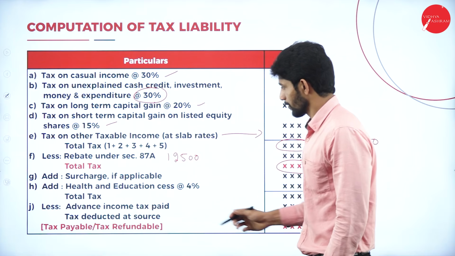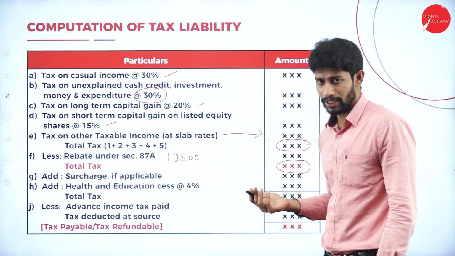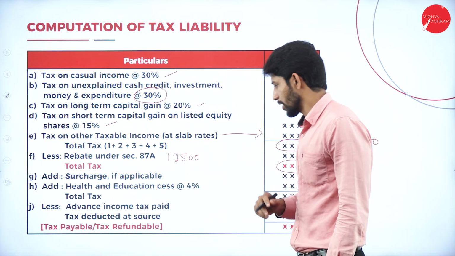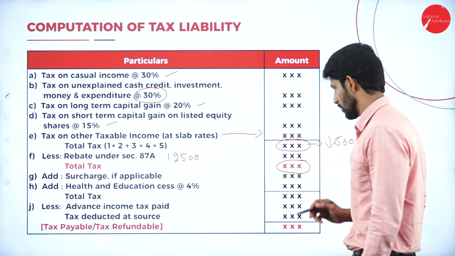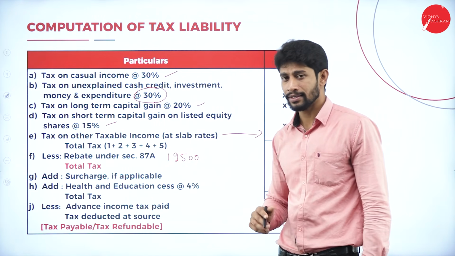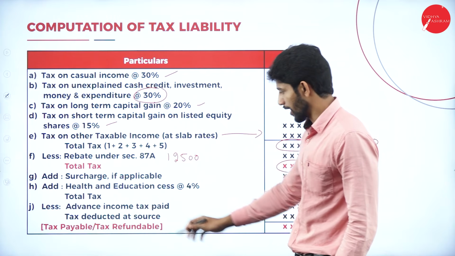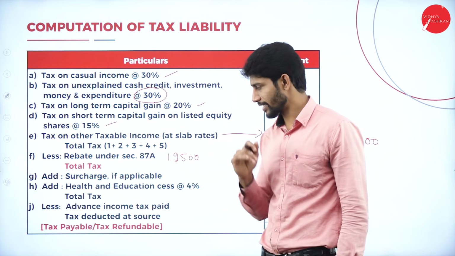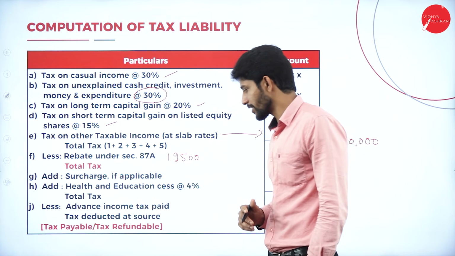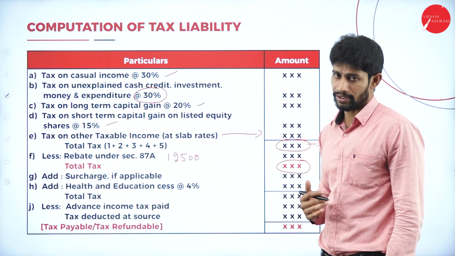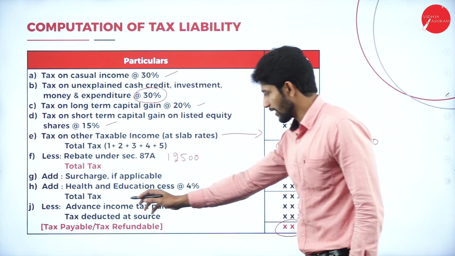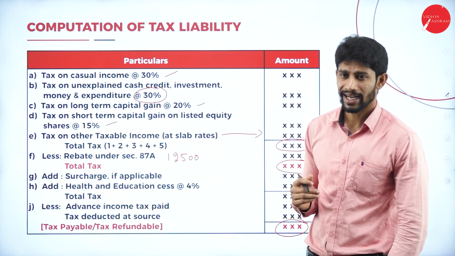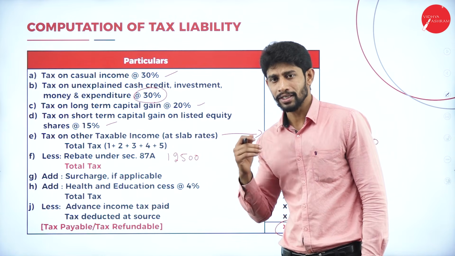Next, add surcharge if applicable. Next, health and education cess, it's 4%. Next, you'll get the total. That total is called total tax. From total tax, if any advance income tax is paid, deduct it, or if any tax is deducted at source, deduct it. Then you'll get some balance. This balance is called tax payable or tax refundable by the authority.